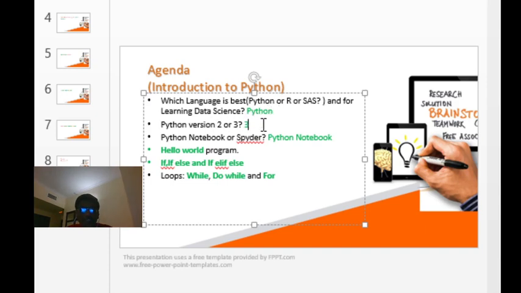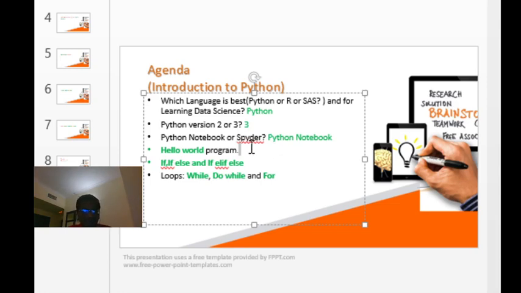Then regarding the Python version, we will discuss whether we are using Python version 2 or 3. After that, whether we are using a Python notebook as software to work or Spyder, that we will see. This will be Python notebook. Then after that we will see the hello world program initially. Like in any other language, C, C++, Java, the first program is the hello world program,